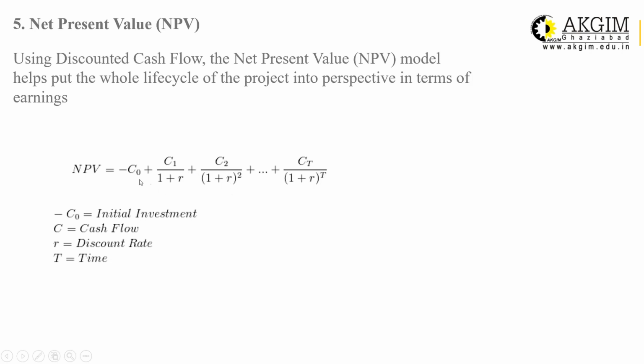And next step is to reduce the initial investment from the total of the present value of cash inflow. Then we will get NPV. So the one line formula of NPV is present value of cash inflow minus present value of cash outflow. If NPV is positive, then your project will be acceptable. And if NPV is negative, that means the present value of cash inflow is less than the present value of cash outflow, that is initial investment. In that situation, your project is having negative NPV value and it will be rejected. It will not be accepted.